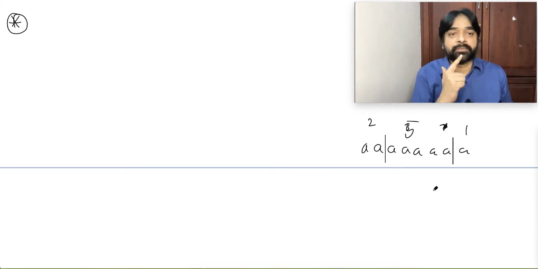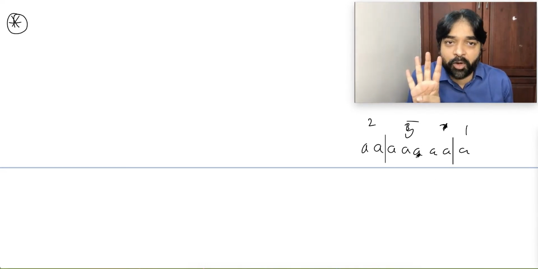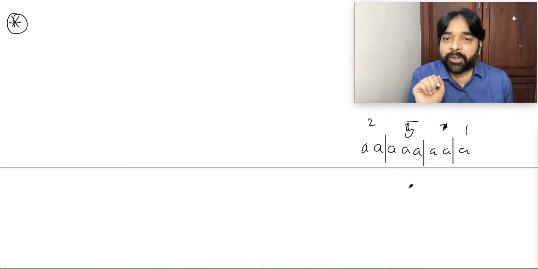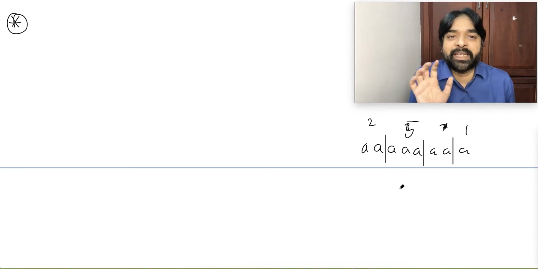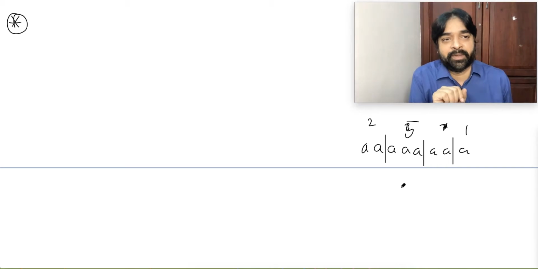Yes or no? If I want to make 4 groups, I will make 3 partitions. Imagine I draw 3 lines. If you want to make 4 groups, how many lines will you draw? 3 lines. If you want to make 10 groups, how many lines will you draw? 9 lines.